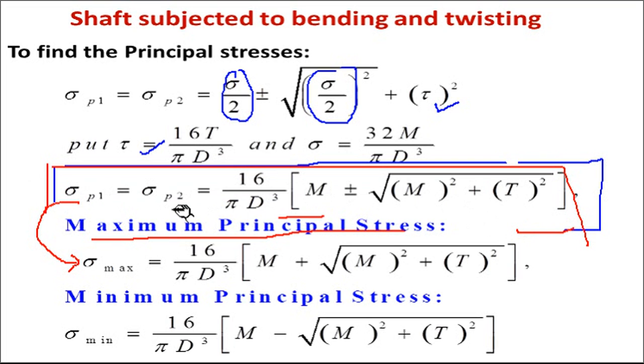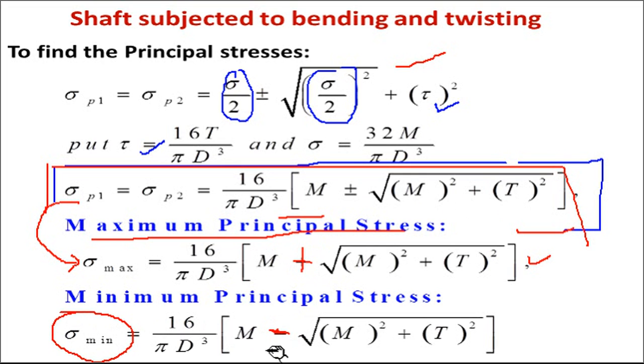So here sigma P1 or sigma max will be equal to 16 upon pi d cube. By putting these two values in the above equation, you will get 16 upon pi d cube in bracket m plus minus under root of m square plus t square. You will get the maximum stress when there is a plus sign here, and you will get the minimum stress when there is a negative sign here.